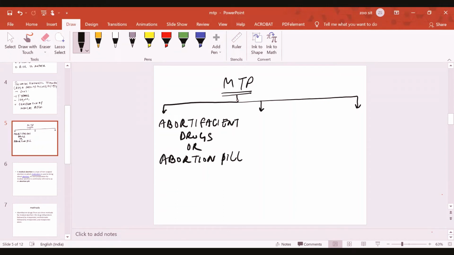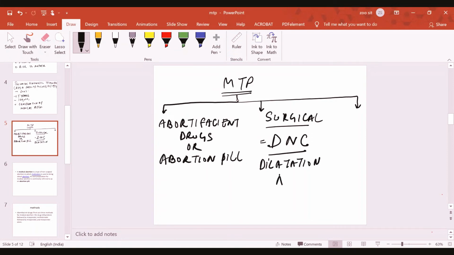Then there is surgical removal, the surgical method, which is called D&C. I will explain what D&C is. It is called dilatation and curettage.